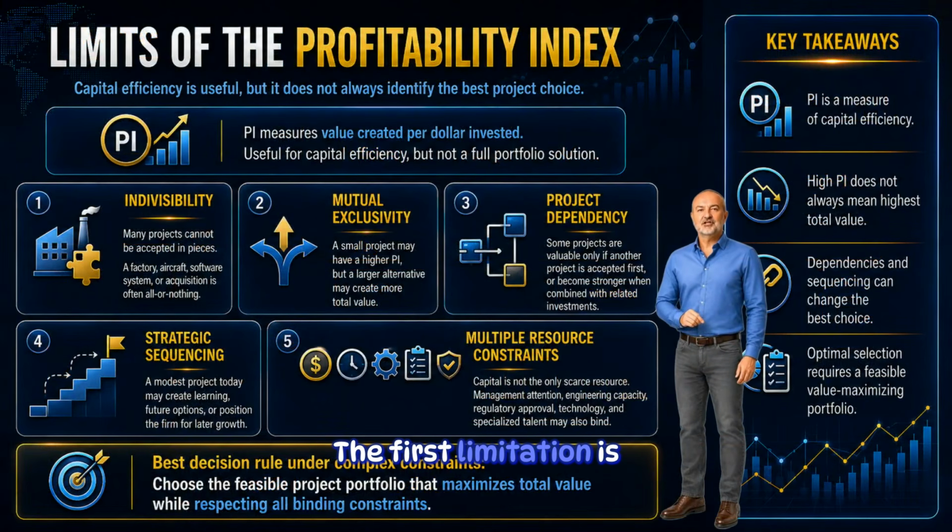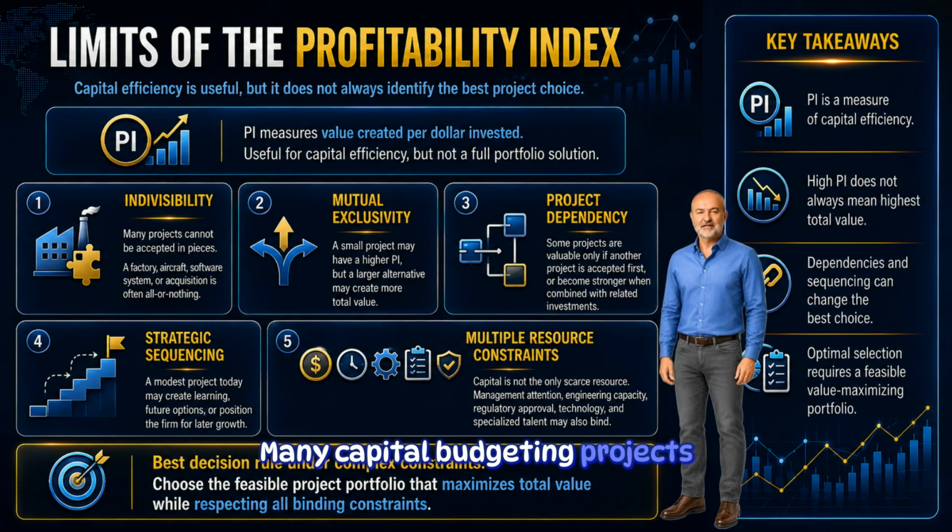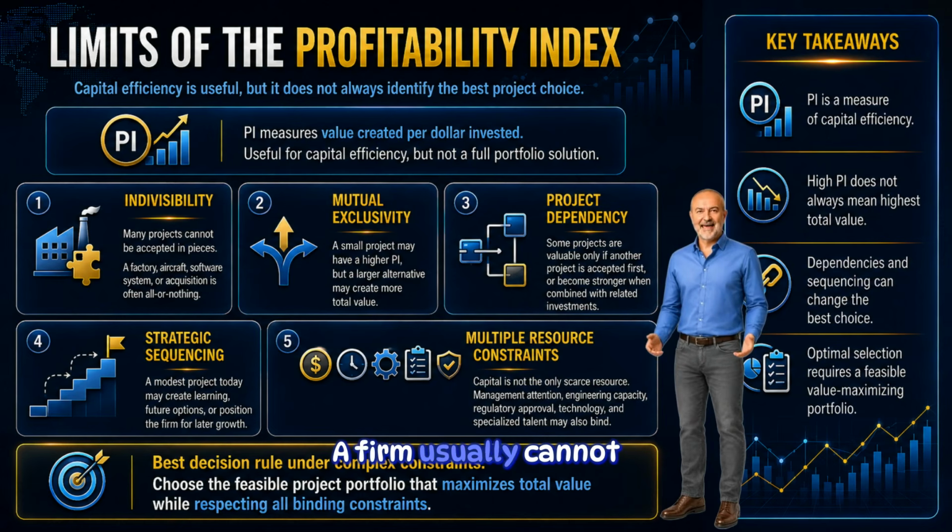The first limitation is indivisibility. Many capital budgeting projects cannot be accepted in pieces. A firm usually cannot accept part of a factory, part of an aircraft, part of a major software system, or part of a strategic acquisition. The project must be accepted or rejected as a whole. When projects are indivisible, the best combination may not follow the profitability index ranking.